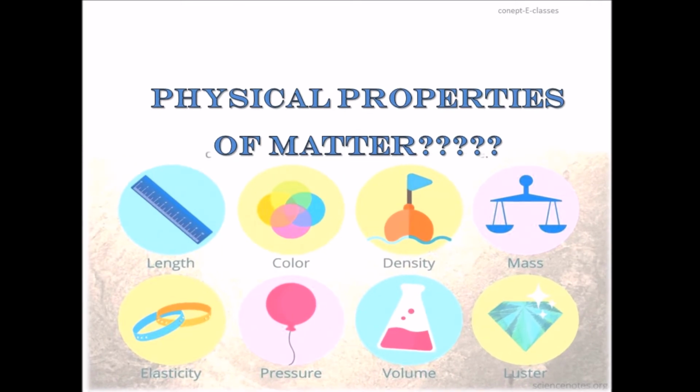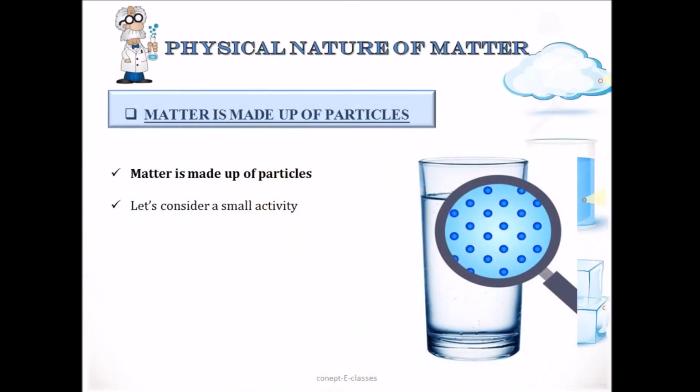Physical properties of matter. So for a long time, people had a confusion regarding the nature of matter. Some people believed that matter was continuous in nature, like a block of wood, whereas some people believed that matter was made up of particles, like that of sand. So is matter particulate or continuous? Matter is actually made up of particles.